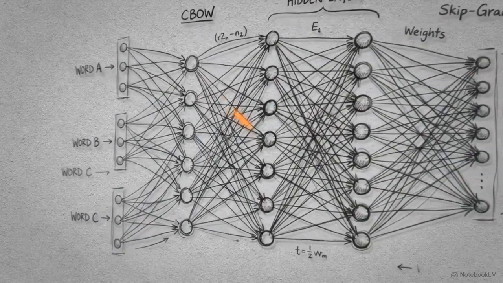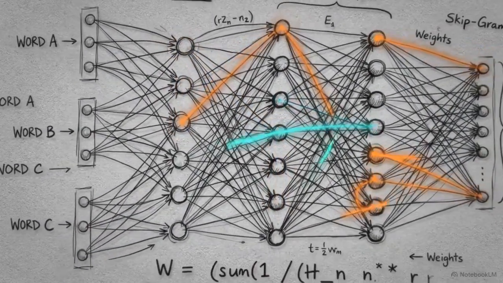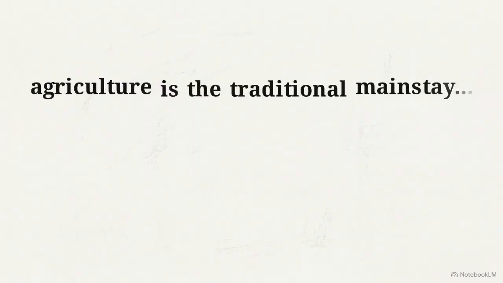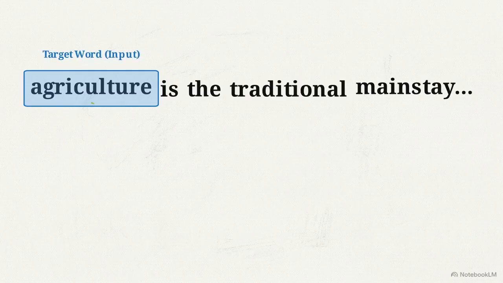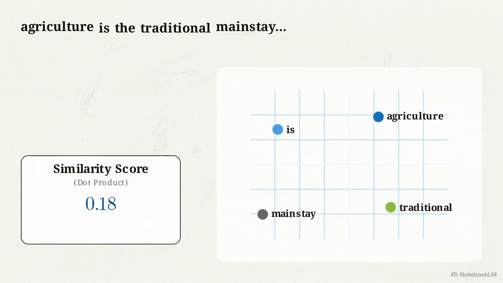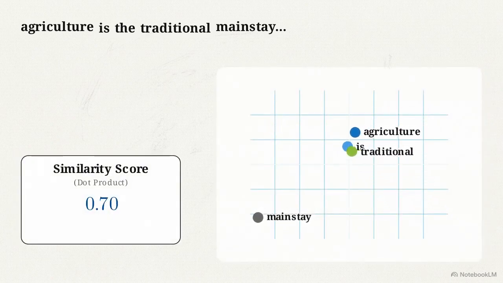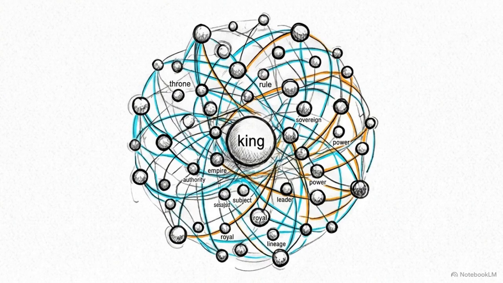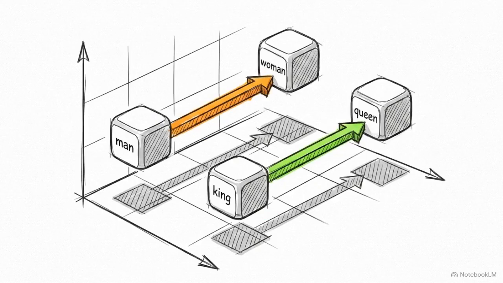The architecture designed to learn this context is called word-to-vec, which relies on two primary models, continuous bag of words and skipgram. Word-to-vec uses a sliding window over the text. In a skipgram model, the network takes a single target word, like agriculture, and attempts to predict the surrounding context words. To optimize, it calculates a dot product score between vectors. As it learns to predict correct context, the score rises, physically pushing the geometry of related words closer together. Word2Vec proved that the mathematical meaning of a word can be entirely defined by the company it keeps. It successfully converted human semantics into pure geometry.